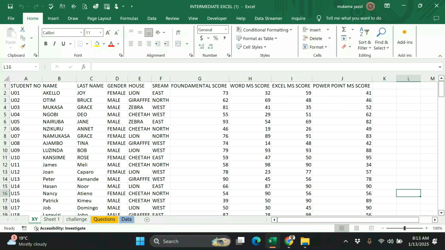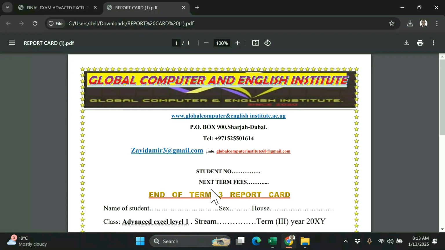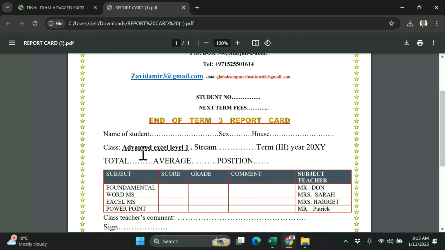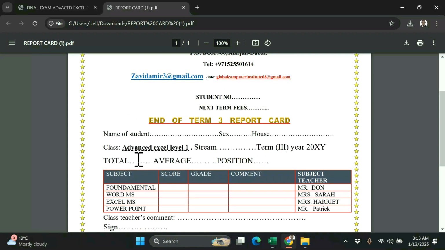This is the information they gave us. We must use this, combined with our knowledge, so that we can get all the things that are missing on this report card. You can see now we don't have total, we don't have average, we don't have position, we have house, we have sex.